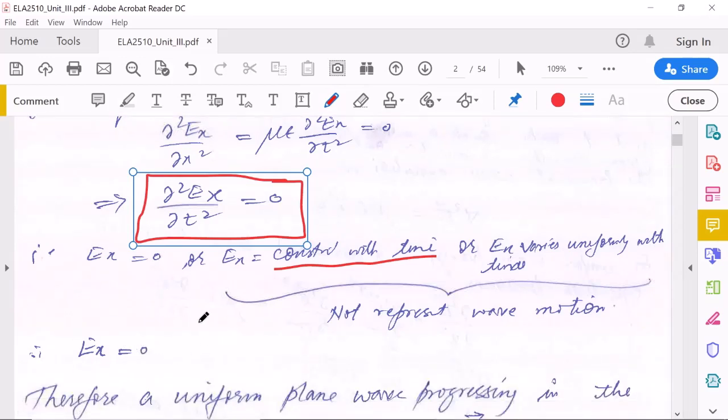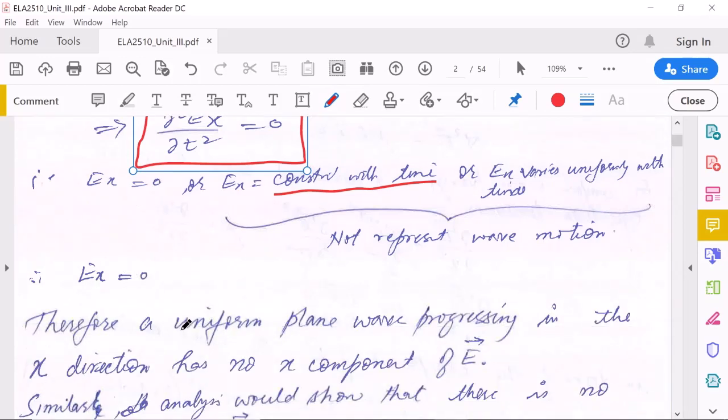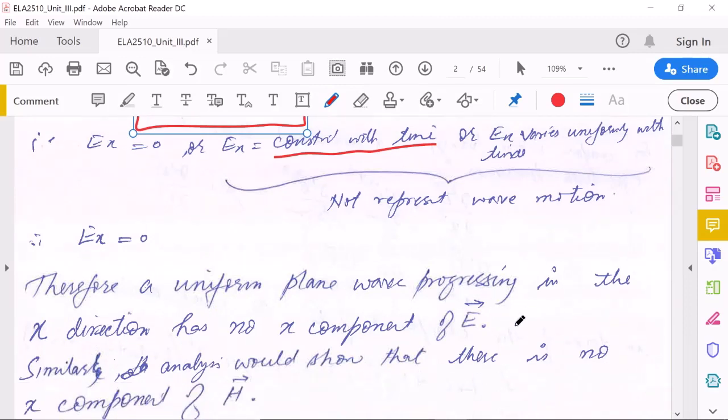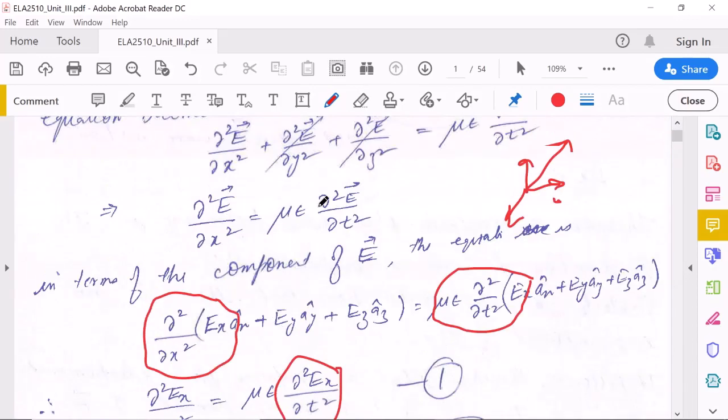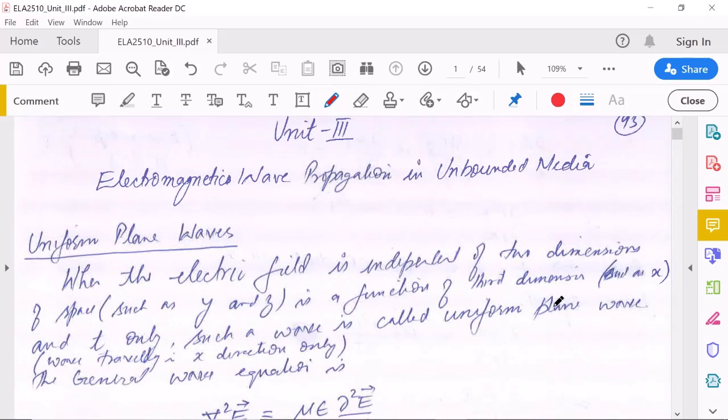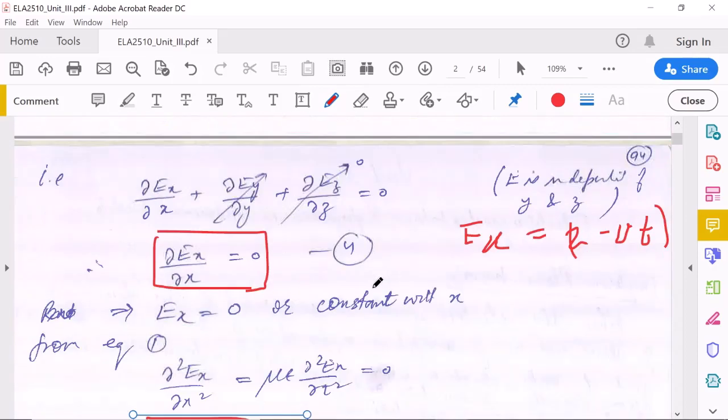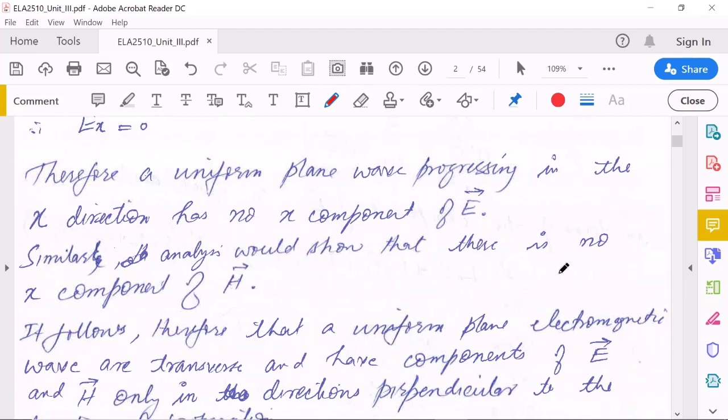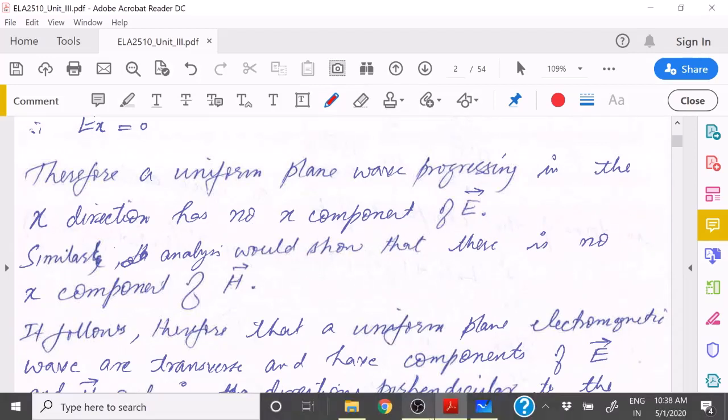What it means is that in a uniform plane wave which is moving in the x direction, because we have seen that this type of wave is independent of the other directions, the wave will look like it is moving in the x direction. What we have seen last time is that it will look like it is moving in the x direction. So the wave which is moving in the x direction has no x component of E.